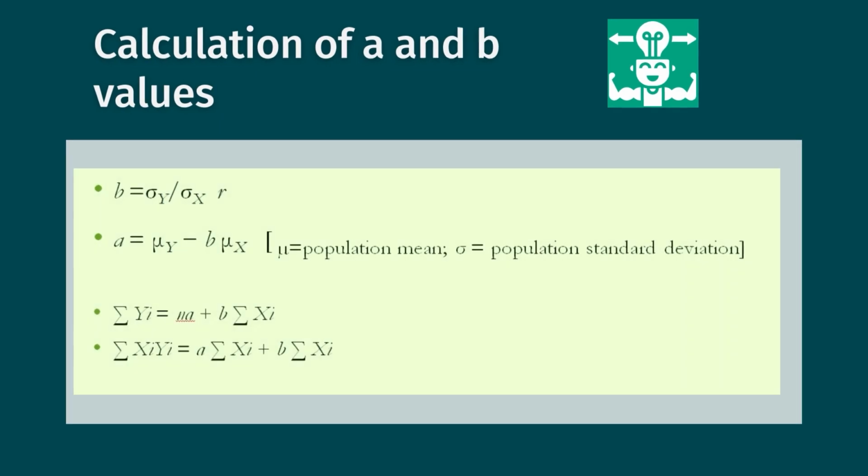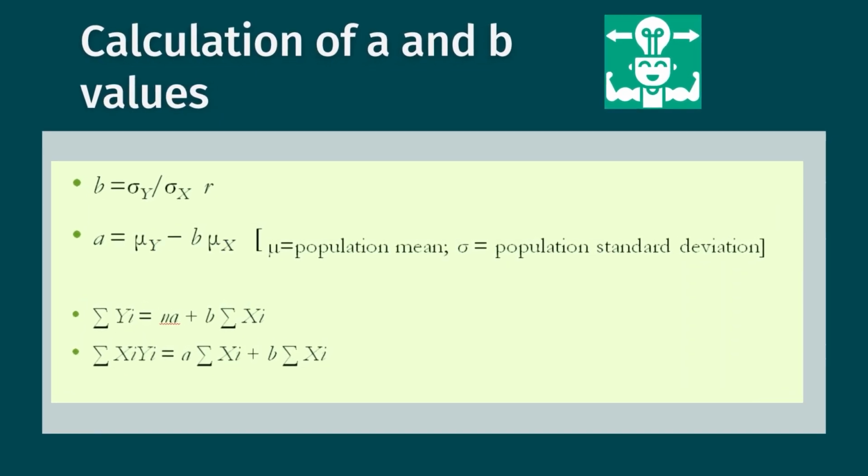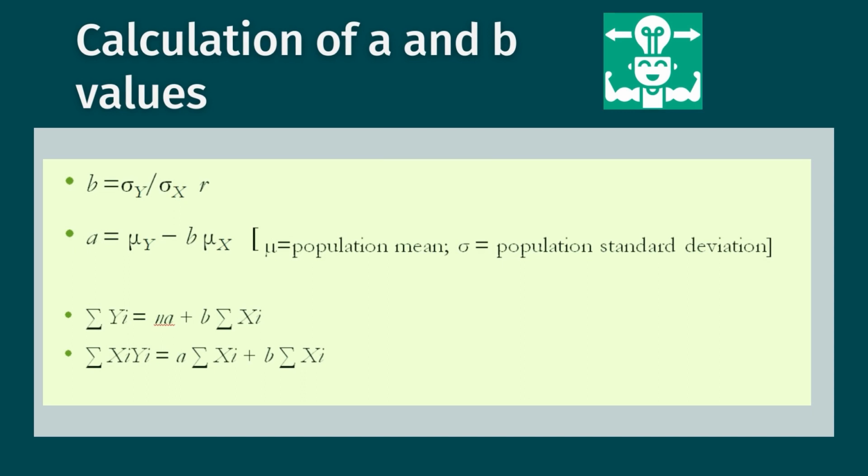Now, how do you calculate this A and B? Generally we are normally given these A and B values, so I am not going into the details of how to calculate them, but statistically there is a formula for everything.